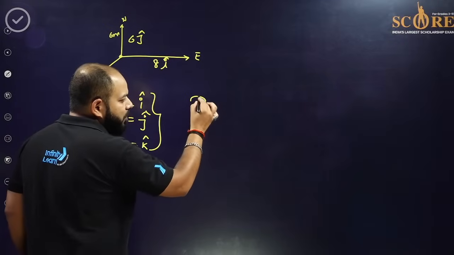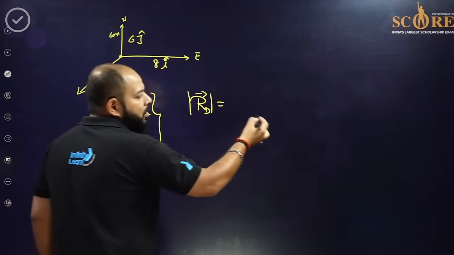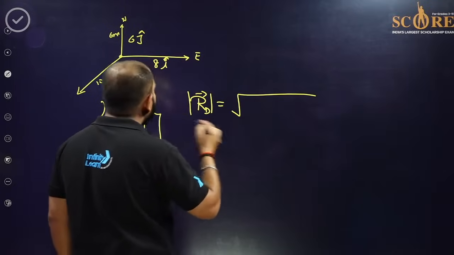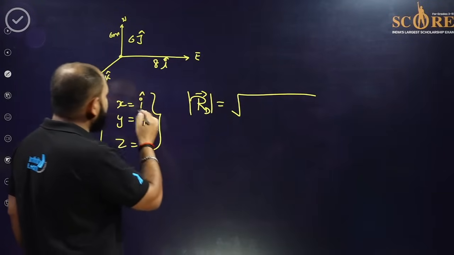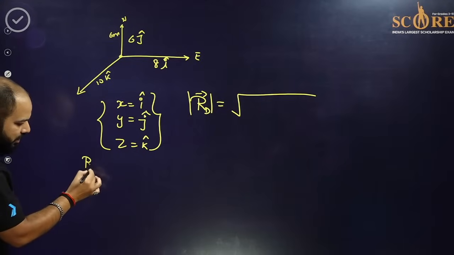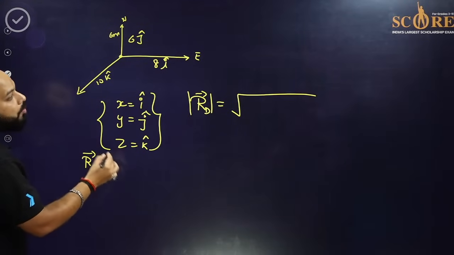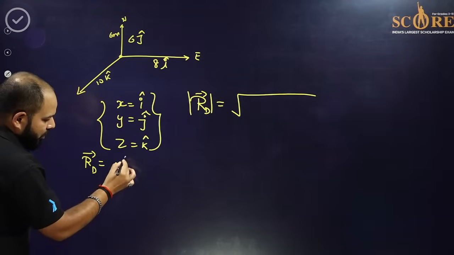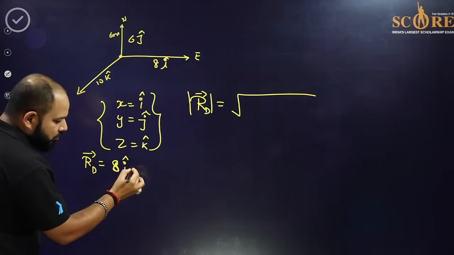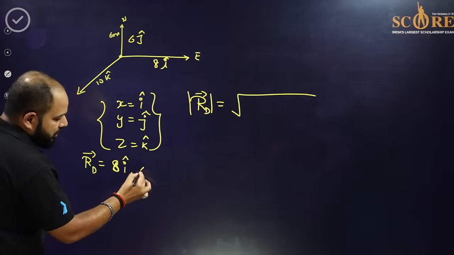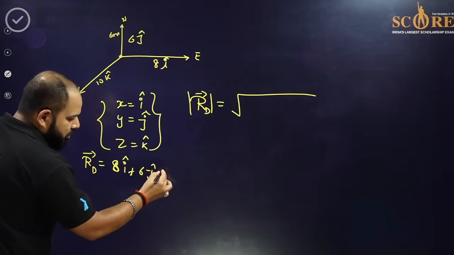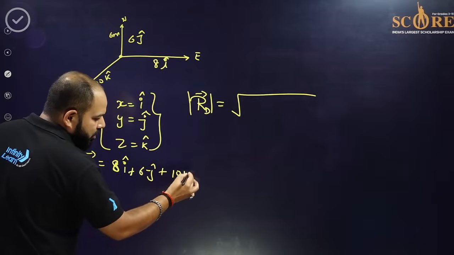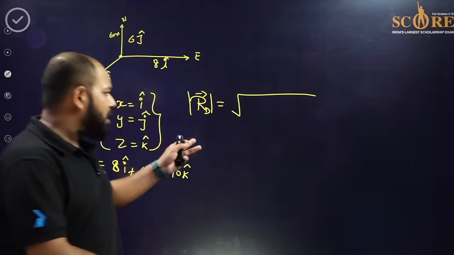So resultant displacement will be in the mod, and that will be equals to under root. So resultant displacement is equals to how much? It will be 8 I cap, then we have 6 J cap and 10 K cap, and just find the magnitude of it.